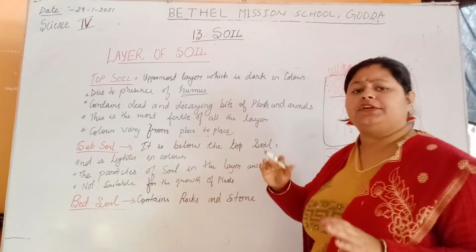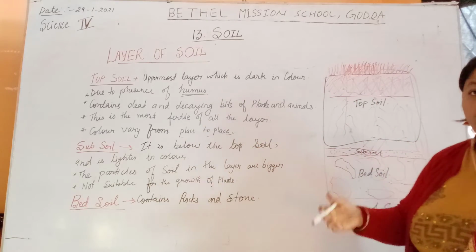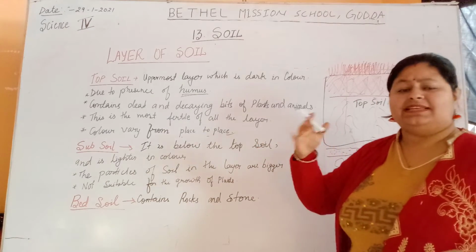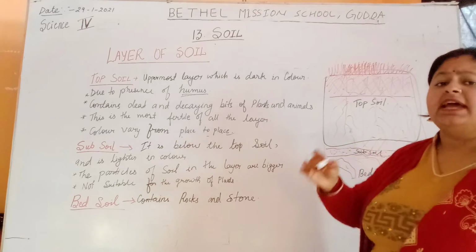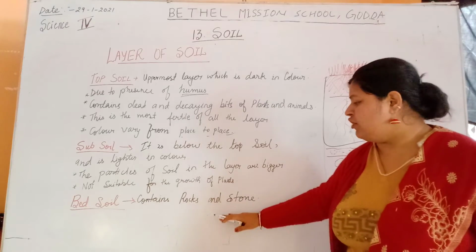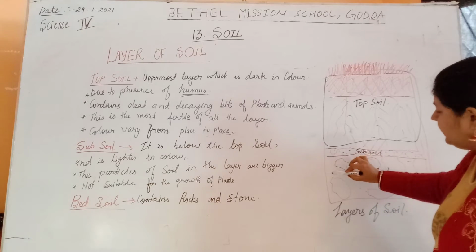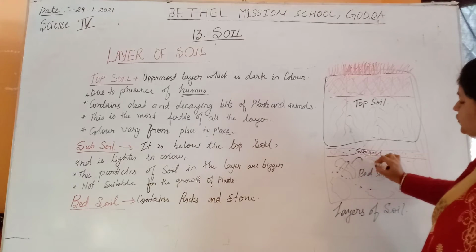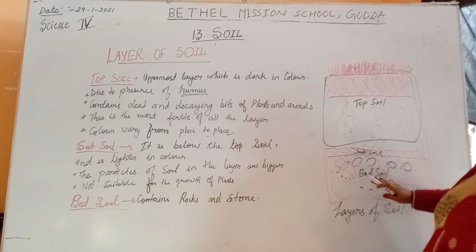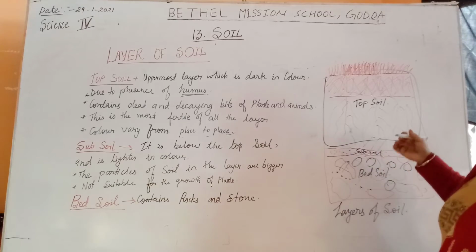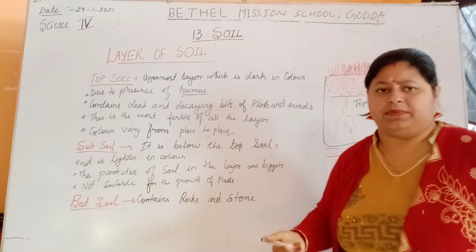This is not at all suitable for plants to grow. This part contains a large number of rock particles, a large number of stones, and it is totally infertile in nature. It does not support growth. So the last layer, which contains rock particles, soil, stones and rocks, contains a large number of rocks. This is known as bed soil, and it is not at all good for the fertility of soil. So this is the layers of the soil. Next we will learn some more topics.